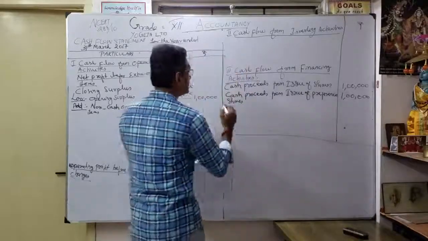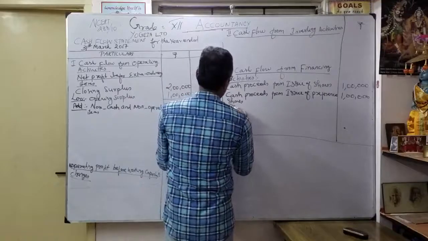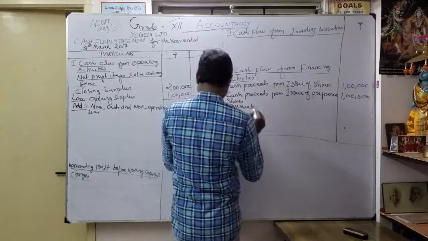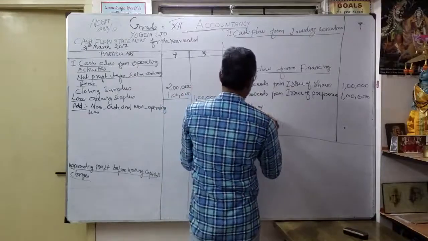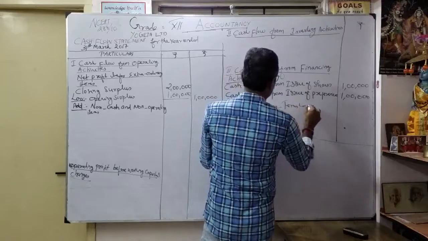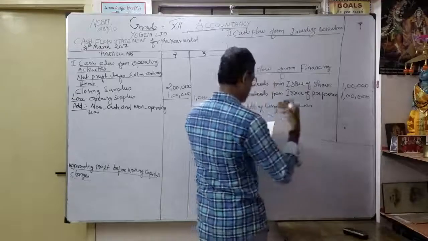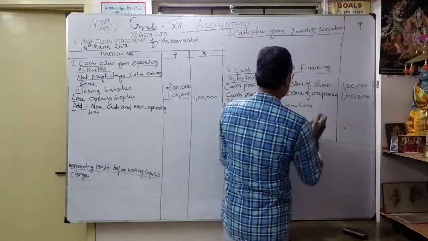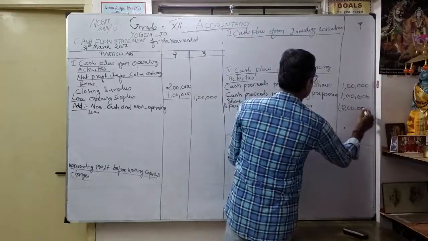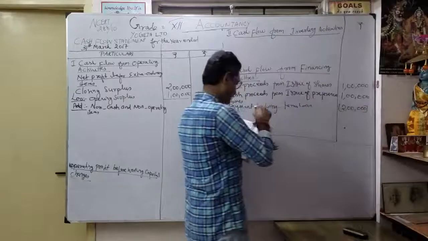That's what here payment, or you can write repayment of long-term loan. How much? So last year 2016 2 lakhs, now become nil. So put in the bracket, should be very careful, 2 lakhs. Okay, you want to show within the bracket.